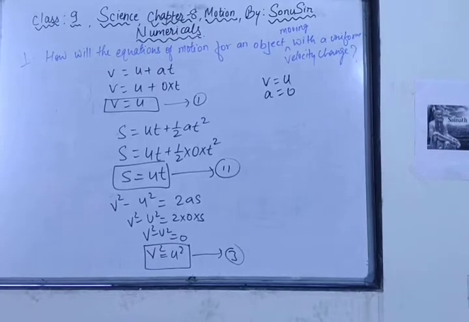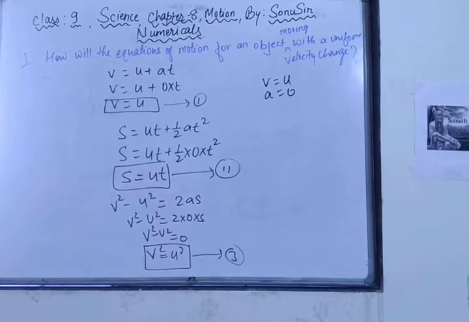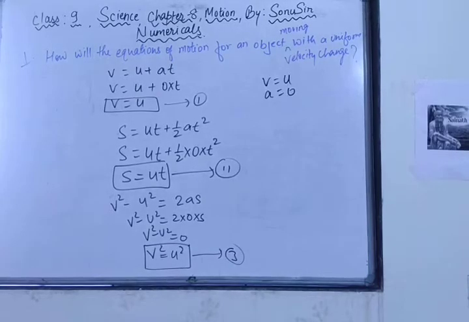Here there is one question which is very interesting. A motorcycle drives from A to B with a uniform velocity of 30 km per hour and returns back with a speed of 20 km per hour. Find the average speed. Can you tell me what will be the average speed? Very easy question. I hope all of you can write. If you want to take a screenshot, you can take a screenshot. Now we are moving towards the second question. Question number 2.